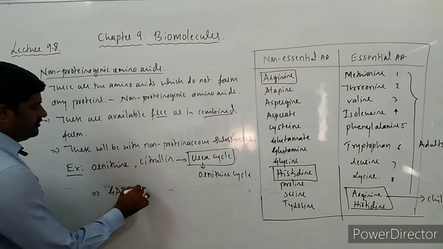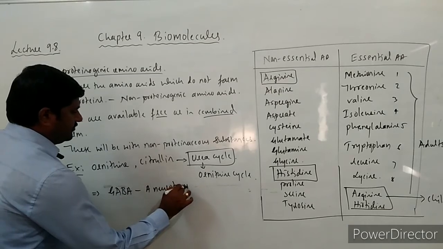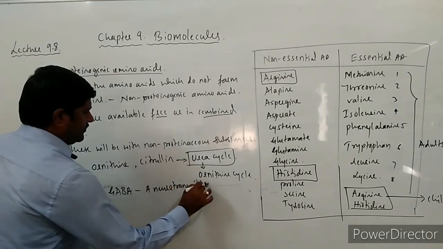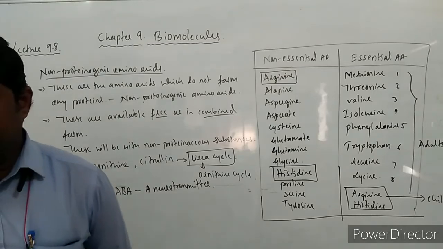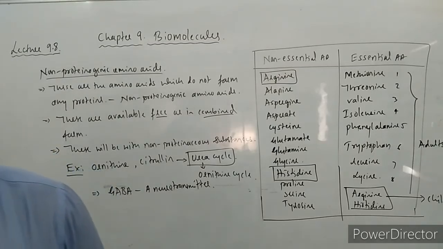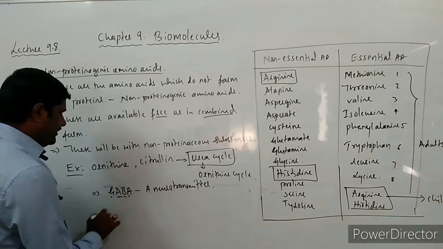This GABA is a neurotransmitter itself. And what is this GABA? It is nothing but gamma aminobutyric acid.